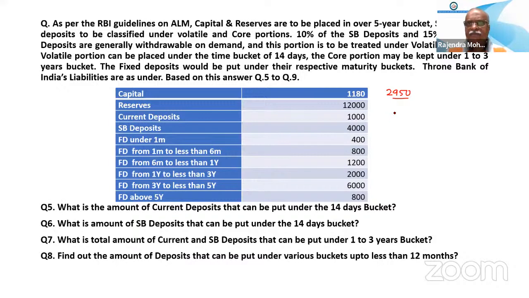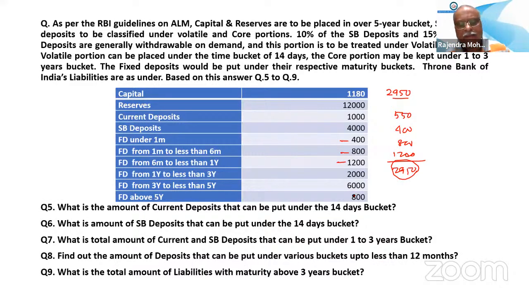That is 550, right? Then FD 400, 800, then 1200. So the total is 2950. Very good. 2950 is the amount of deposit which should be kept within this 12 months bucket.